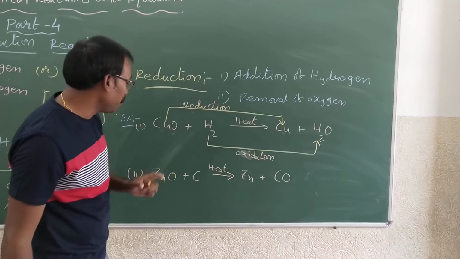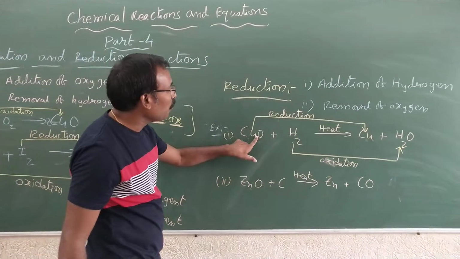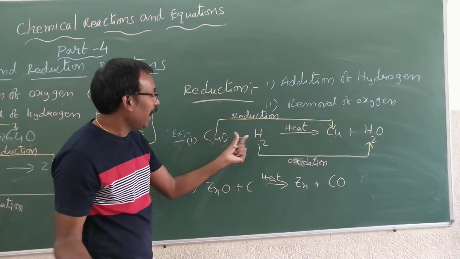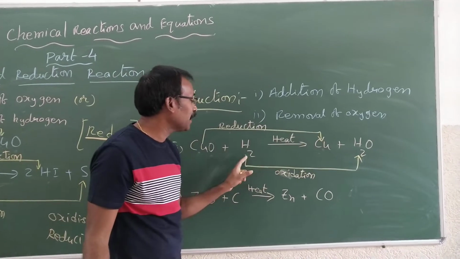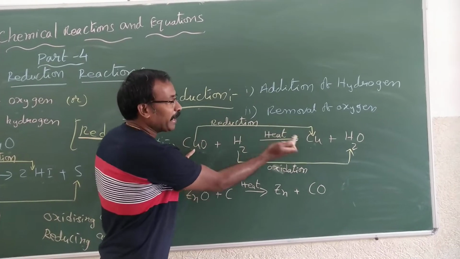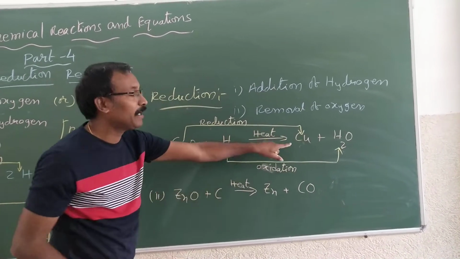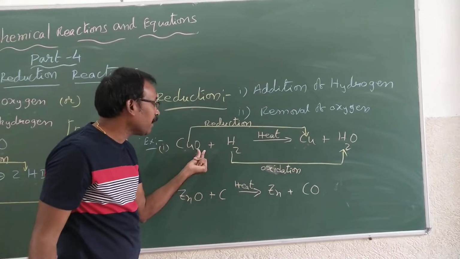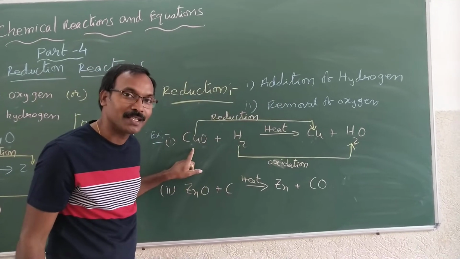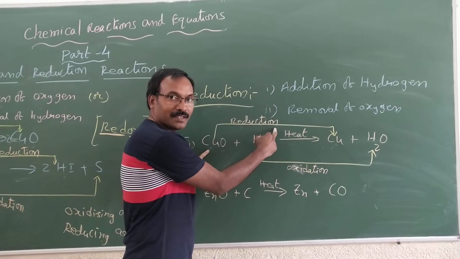Okay, and I told you one more thing, oxidizing agent and reducing agent. Since this CuO is reduced, this is nothing but the oxidizing agent, and this hydrogen, which is oxidized, is nothing but the reducing agent. That means the CuO became copper. What helped it to become copper? Someone should be there to take the oxygen. So what took that oxygen? This hydrogen took this oxygen. So it is helping this copper oxide to become reduced.